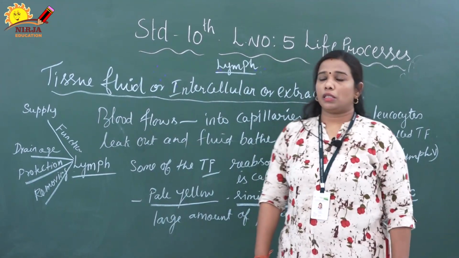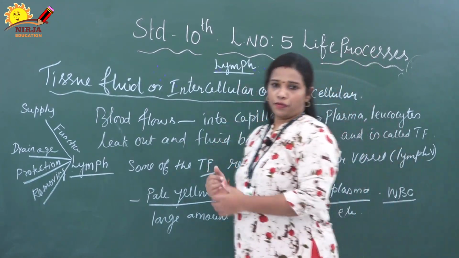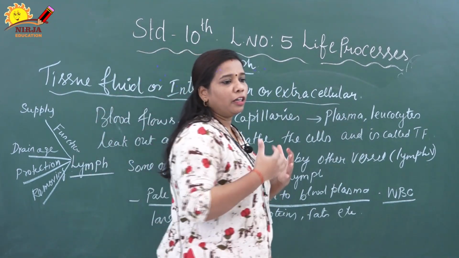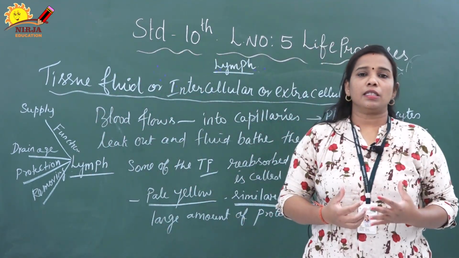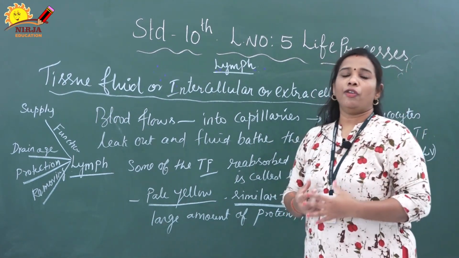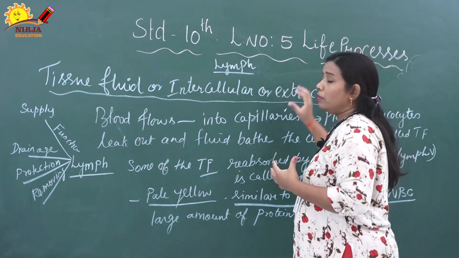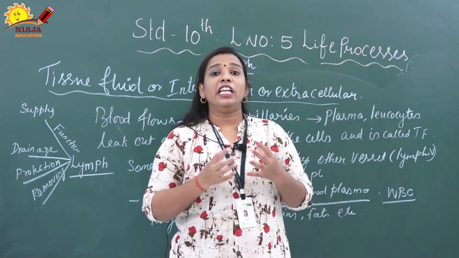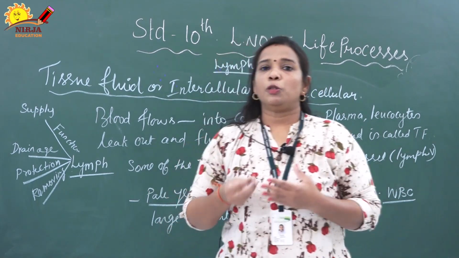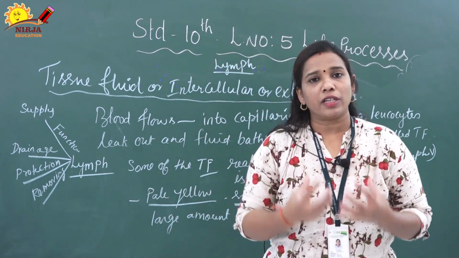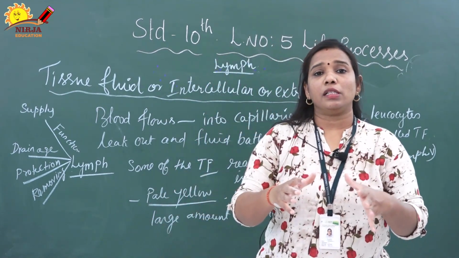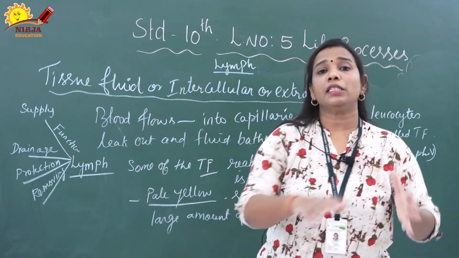Next we are going to discuss lymph. Same like blood, lymph is also a very important component. Lymph is a pale yellow color fluid which flows through a vessel. That vessel is called a lymph vessel. So lymph is nothing but a liquid which passes into the vessel. The lymph vessels are around the blood vessels. Wherever the blood vessels are there, it is around.